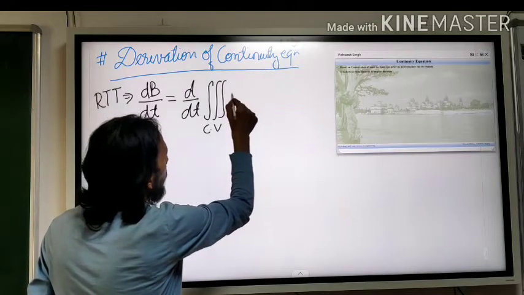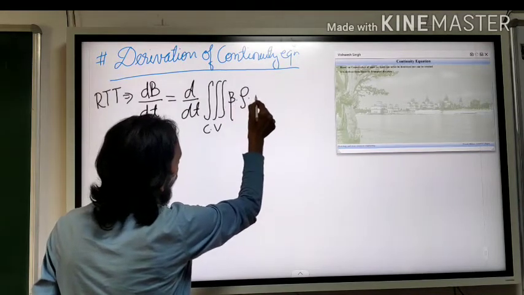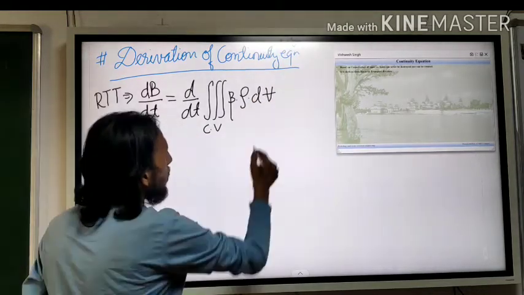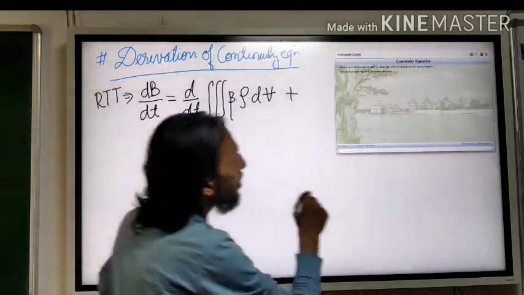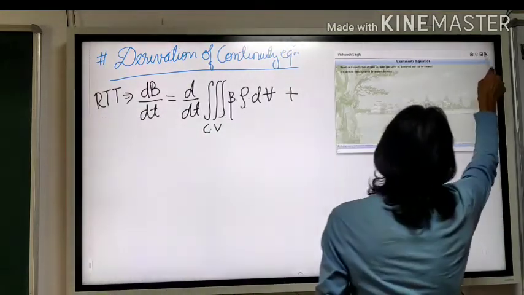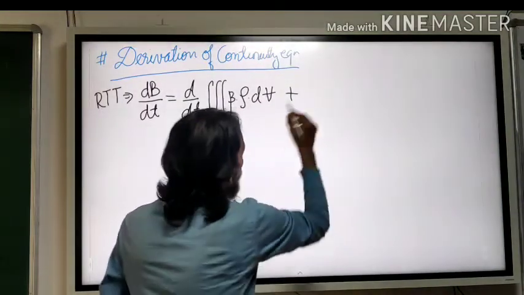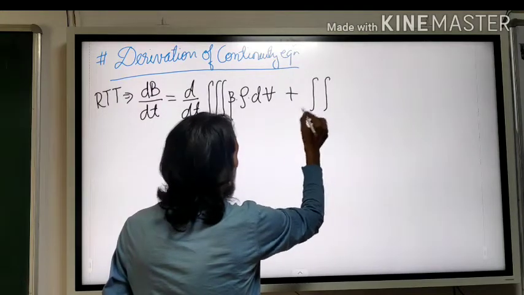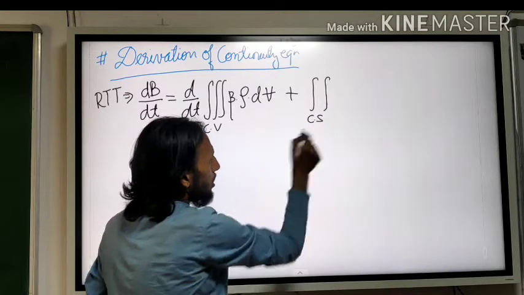and what was here? Beta dot rho dot dV for volume, plus the double integration over the control section.